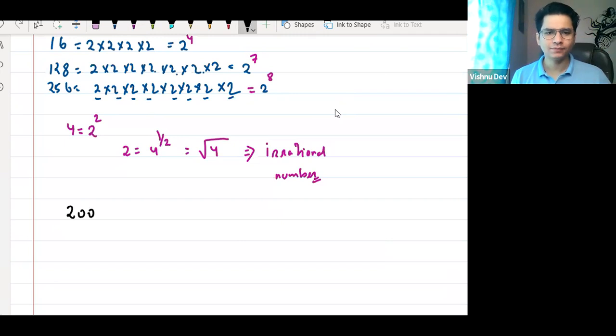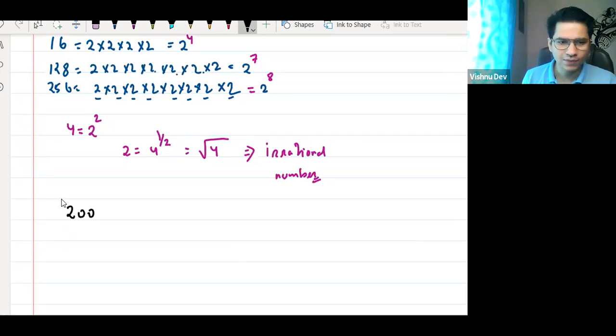Okay. So prime factorization is a kind of division. Yes or no? There are two kinds of division: one is the long division method, the other is the prime factorization method for HCF and LCM. This is something that we have studied in class 5th. So everyone knows this. So let us prime factorize this.